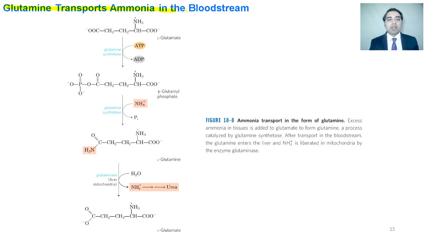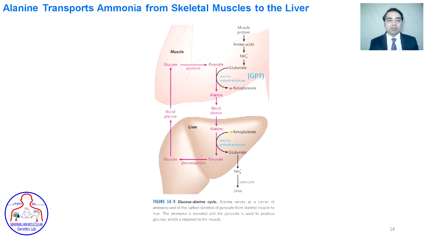Glutamate transfers ammonia in the bloodstream. This is the L-glutamate, and after the attachment of the phosphoryl group it is converted into gamma-glutamyl phosphate. This gamma-glutamyl phosphate is then attached to the ammonium and is converted into L-glutamine. This L-glutamine is converted into L-glutamate after the release of its amino group in the form of ammonium ion, and then this ammonia is converted into urea and released from the body.